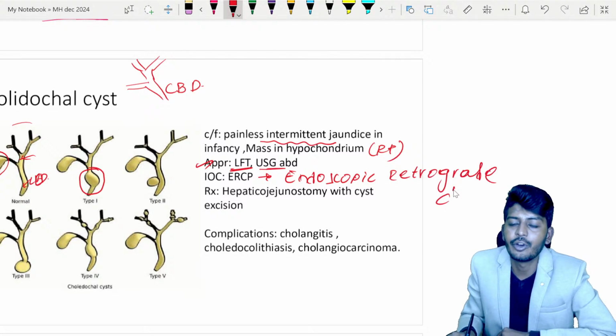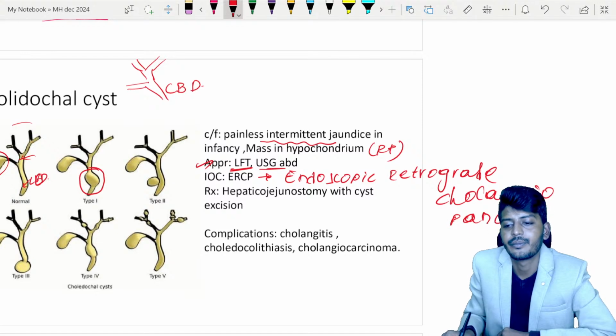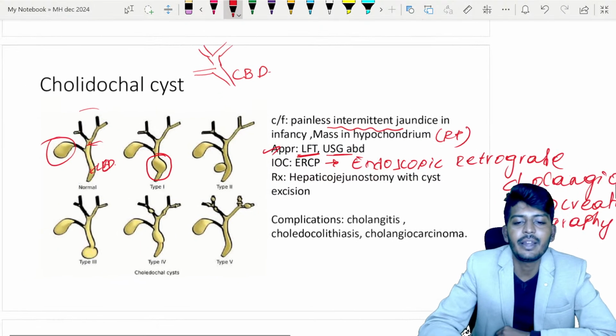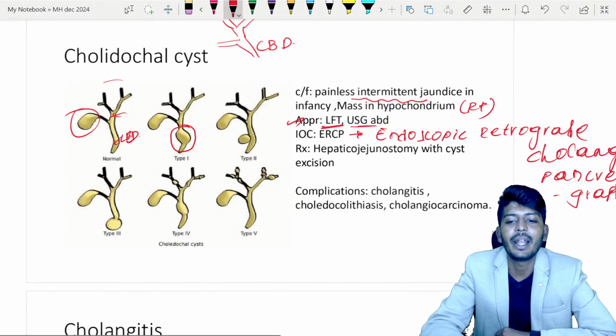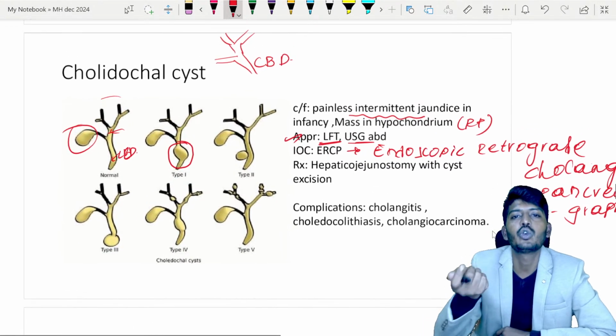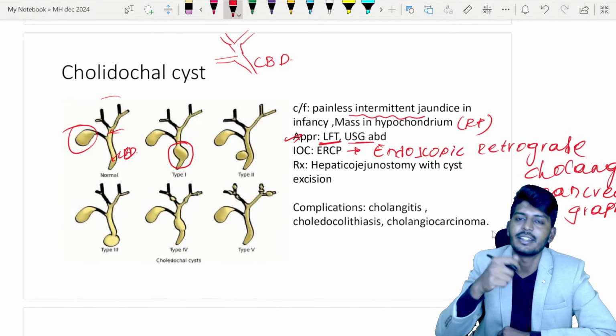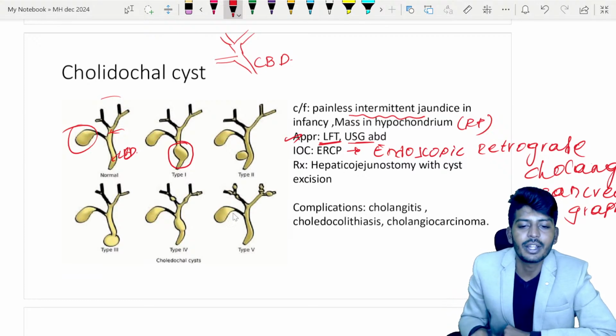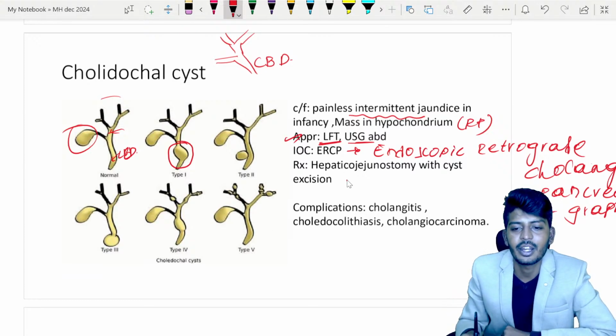Endoscopic retrograde cholangiopancreaticography. So this is your ERCP. Then treatment will be what is that? Hepaticojejunostomy. So what you are going to do? Attach the jejunum with the liver and remove what is that? Cyst, whatever enlargement is there, remove that.